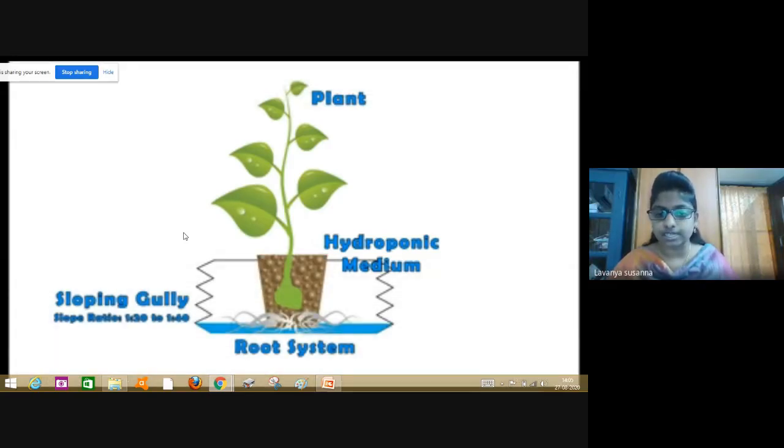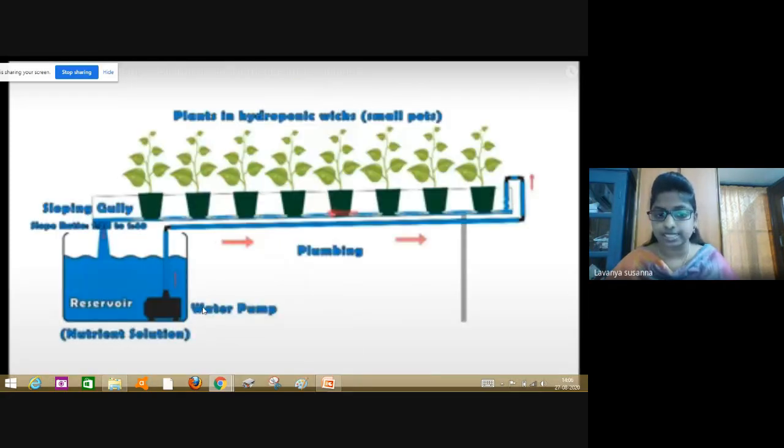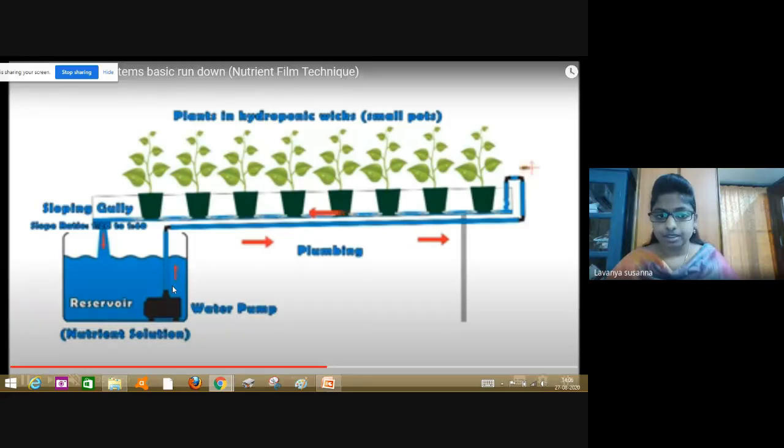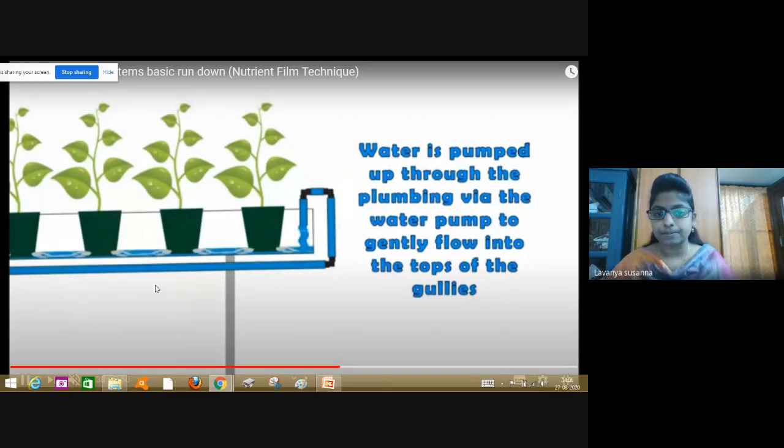The reservoir contains just water. Plants are grown using water only. No soil is used. Again, see, from this direction water is coming, and from this direction water is flowing to the plants. Plants will absorb the water. From the other direction, water again comes back to the reservoir.